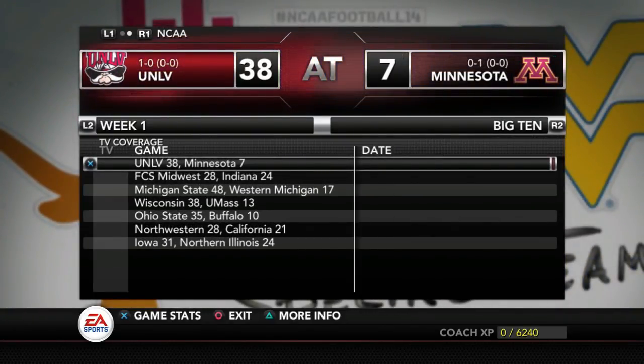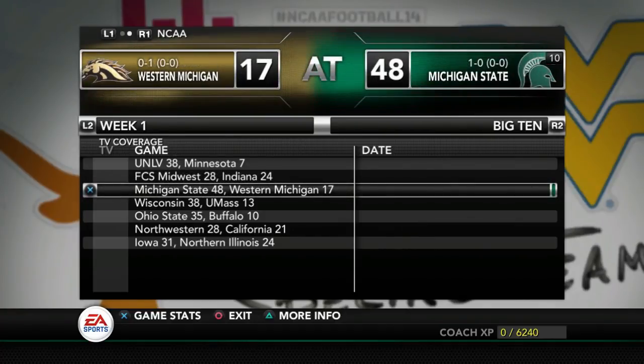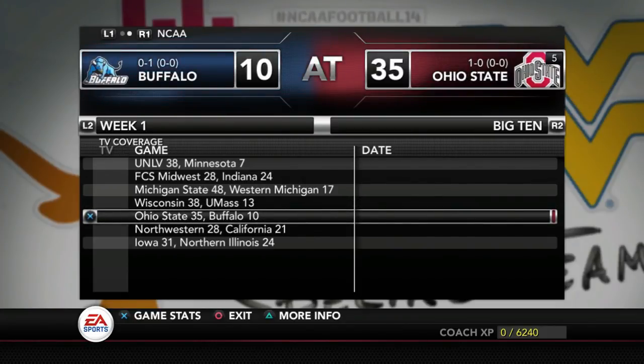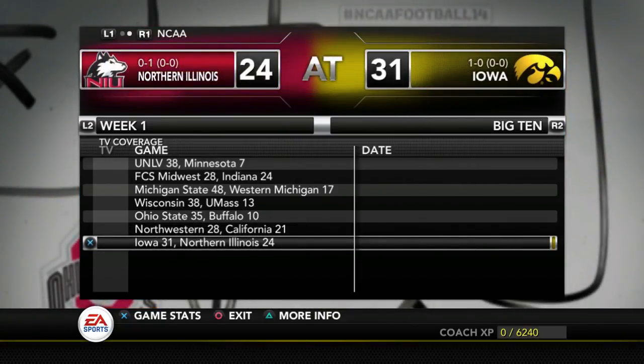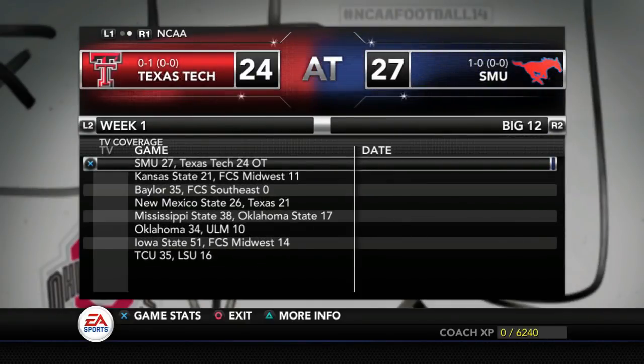In the Big Ten, Minnesota loses. Wow, yeah, Minnesota loses to UNLV, so we see upsets. Indiana falls to an FCS. Michigan State gets the win. Wisconsin gets the win. Ohio State gets a win. Northwestern by 7 over Cal. And Iowa over Northern Illinois by 24. Not sure what we're going to do with the MAC and the Sun Belt schools just yet. I'm going to have to figure that out.